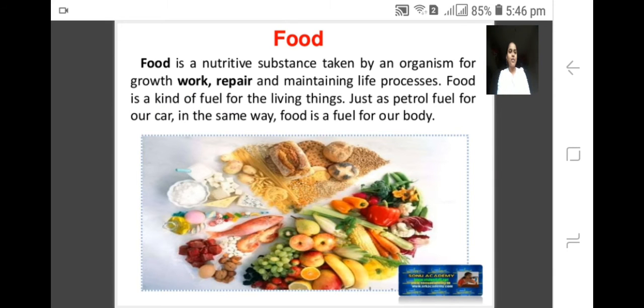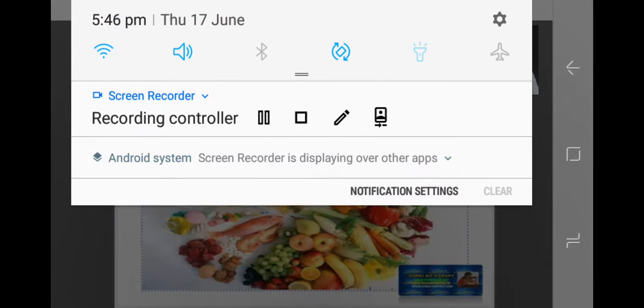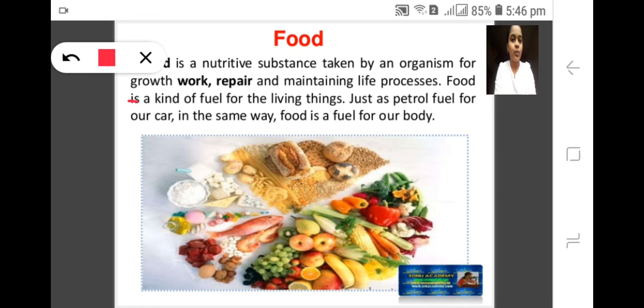Yes, let us talk about food here. Food is a nutritive substance that is required for all living organisms. It is required for growth of the body, repairing and maintaining life processes of all living organisms. That is why food is very important. It works as a fuel, just like when you fill petrol in a car or truck or bike, then only that vehicle will run. In such a way, food is also working as a fuel in all living